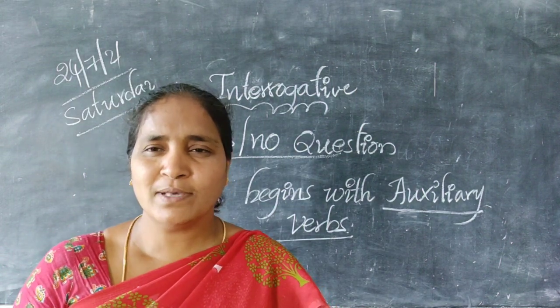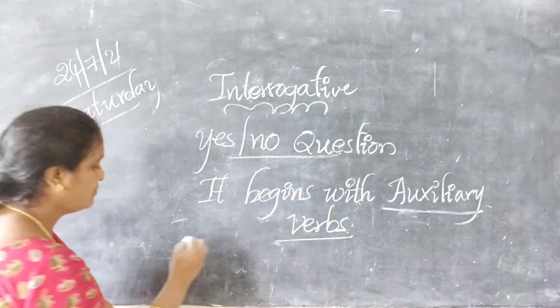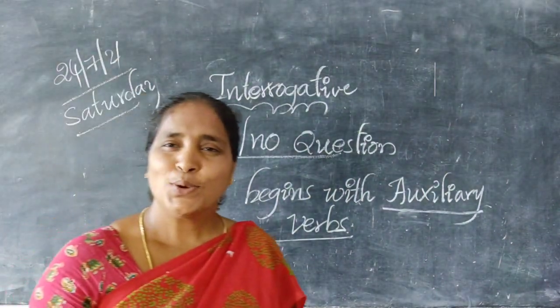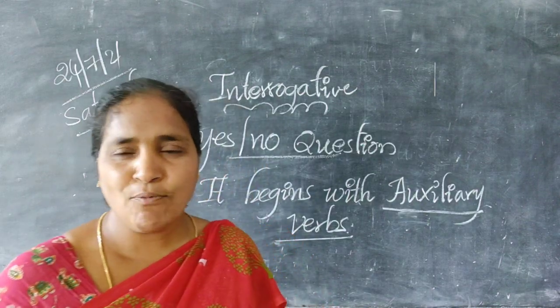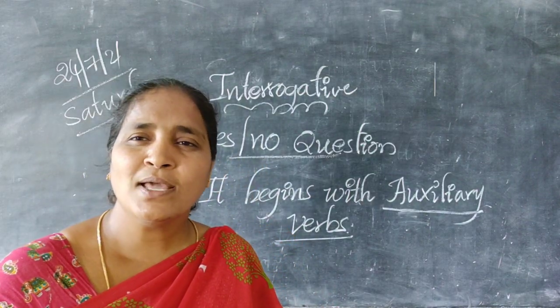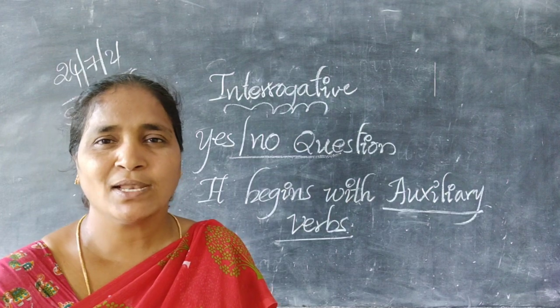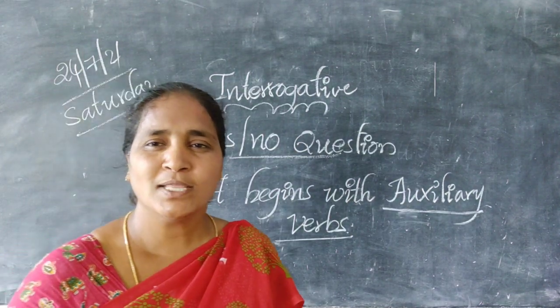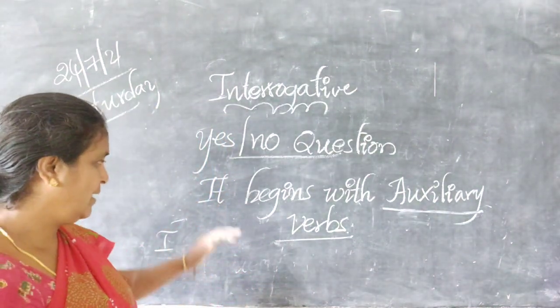The auxiliary verbs are either be forms, do forms, have forms, and modal auxiliary verbs.